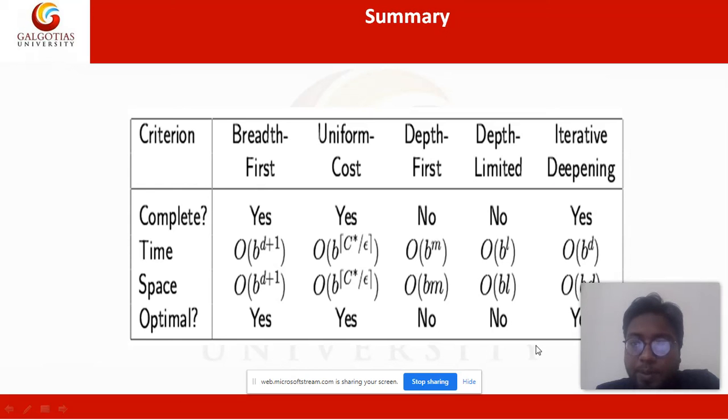Iterative deepening is optimal and it is also complete. So here we can see that coincidentally all the algorithms which are complete are optimal. Sometimes it is possible that algorithms are complete but are not optimal. This could be possible.